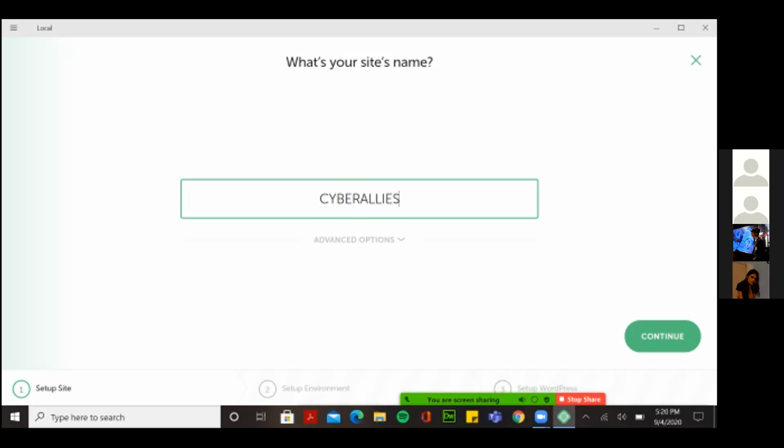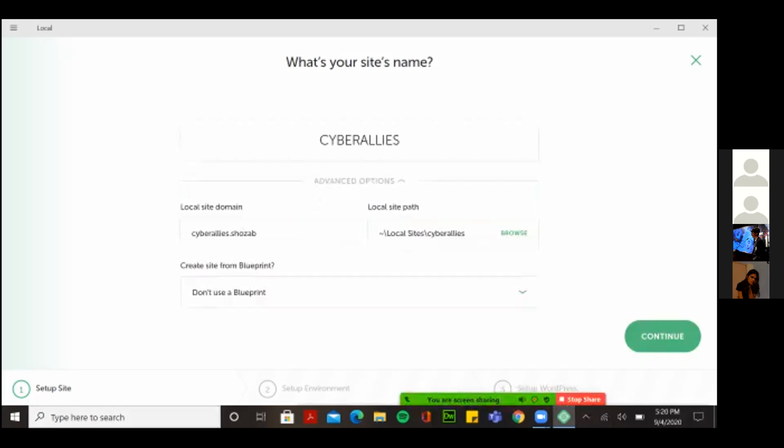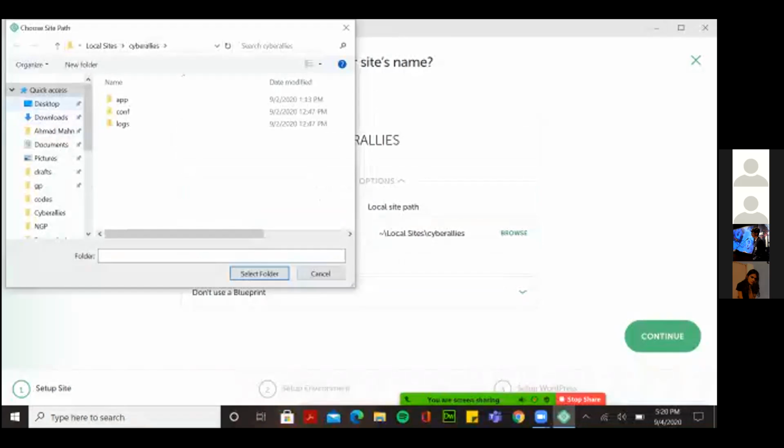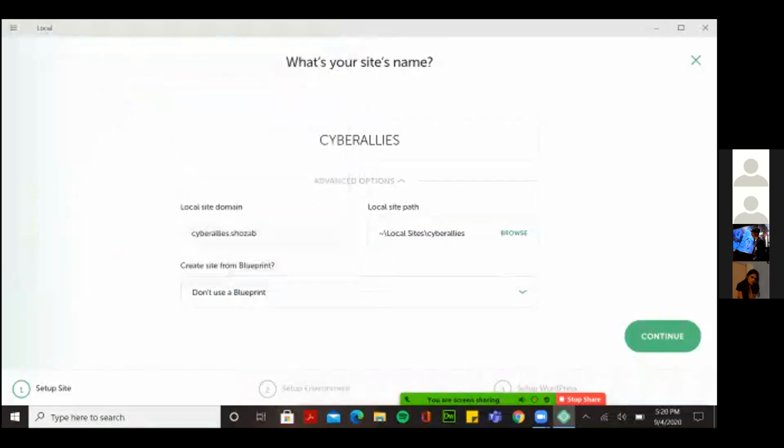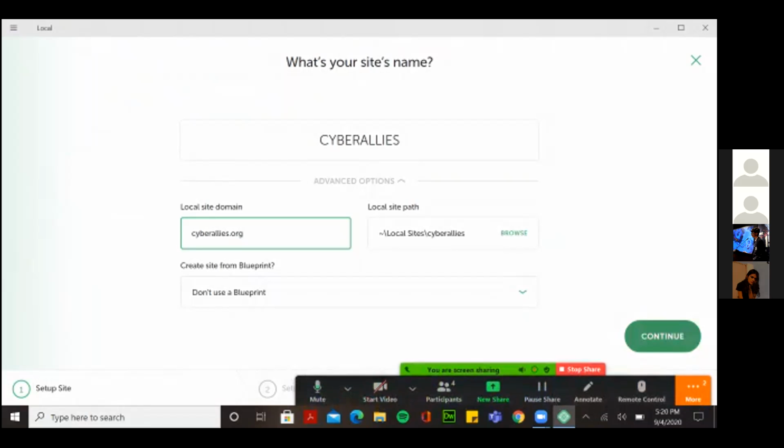ठीक है? Since I've created पहले से एक तो I'm using capital. इसके अंदर advanced options के अंदर you can select कि आपकी site की domain क्या होगी, etc., लेकिन ये बाद में भी कर सकते हैं. You can also select कि इसका local site path क्या होगा, तो ये save कहाँ पे होगी. So for example, I want to save it in desktop or something like that. लेकिन it will create another folder in local disk C. तो अगर आप इसको default से use नहीं करते खुद करने के लिए, तो इतना बड़ा मसला नहीं होगा. For example, I write here .org. So my URL will be .org.